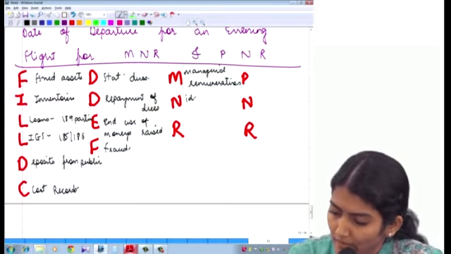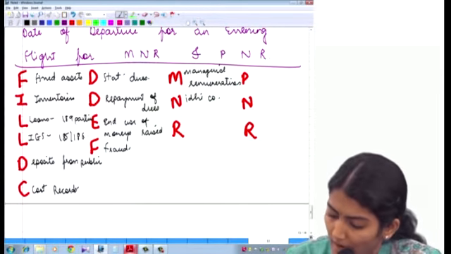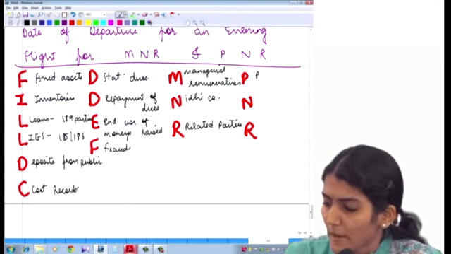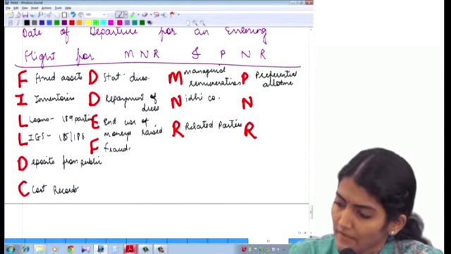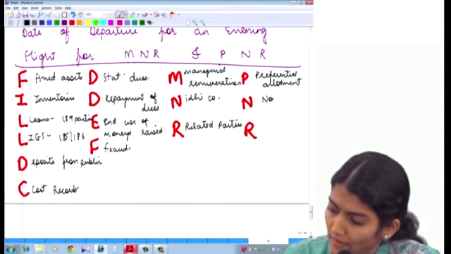N is for Nidhi company. R is for related parties. Then P is for preferential allotment. N is for non-cash transactions.